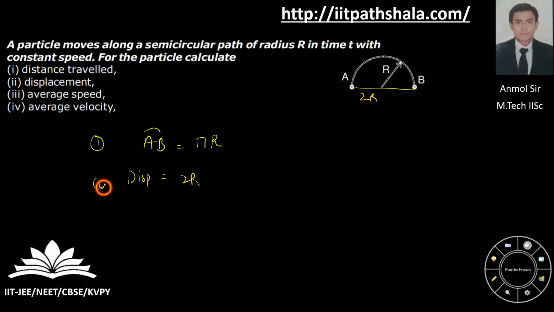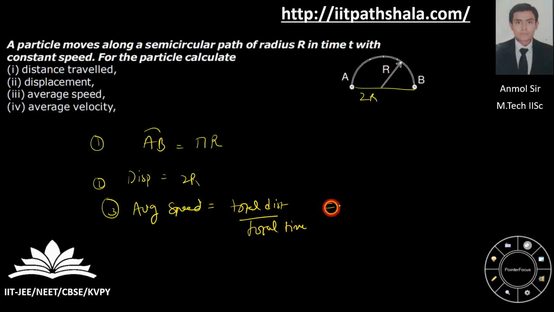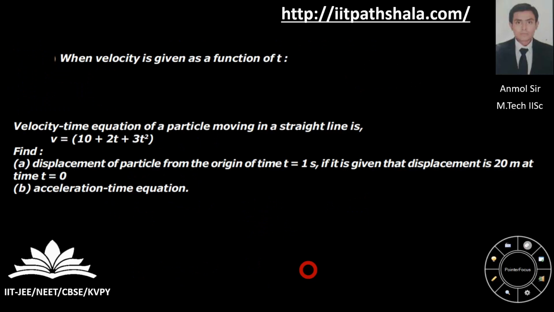Then he is asking you the average speed, which is total distance upon total time. Total distance is pi r. Total time, let us say, is t as per the question. Then the average velocity is the total displacement upon total time. So it was a very good question. It can make your basics strong. Okay, let us move to the next one.